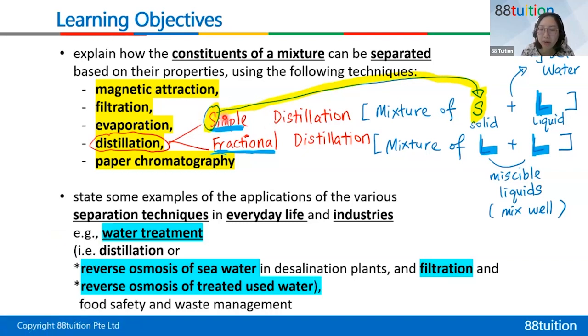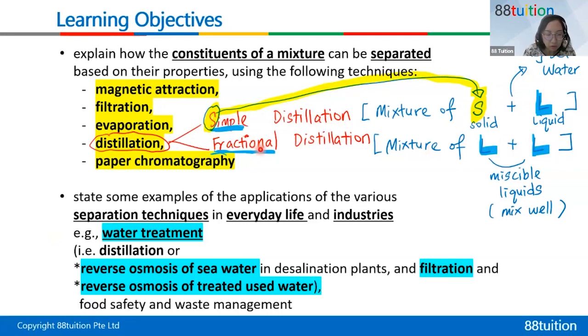Simple distillation starts with S. So it's to separate a mixture of solid and liquid. The solid must dissolve in the liquid. For example, salt dissolves in water. So if you want to separate a salt solution, you want to get pure drinking water from seawater, use simple distillation. Fractional distillation is like alcohol, it's a liquid, water is a liquid, alcohol and water, liquid and liquid mixed together, you use fractional distillation.